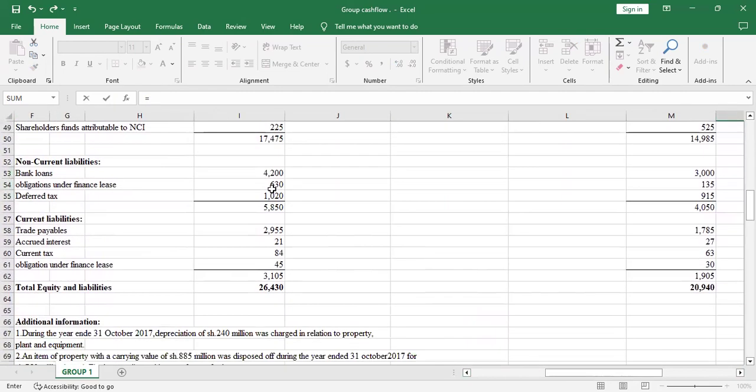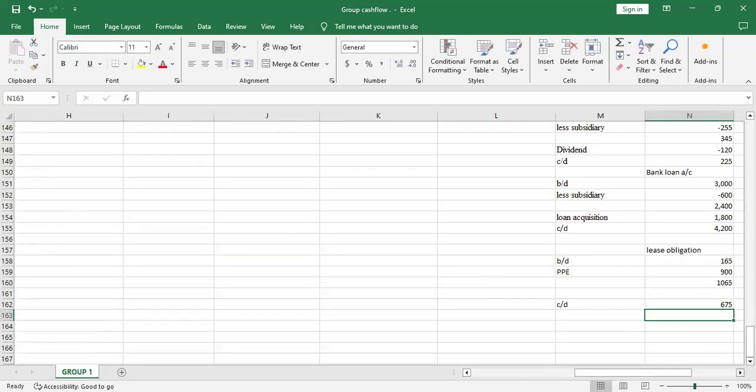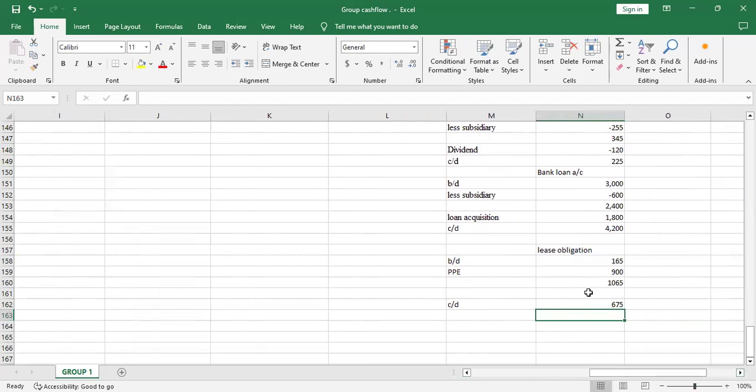So we have this one under non-current, and I'll add to the one under current. We combine them once again. So the difference is what will guide us. So we are supposed to have 1065, but we now have an obligation of 675.